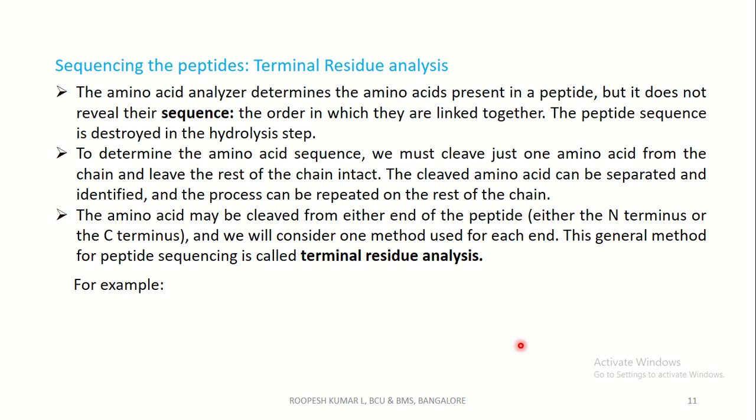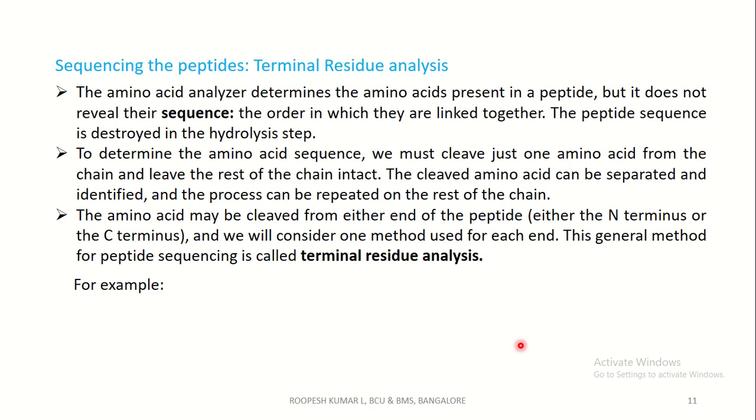That is, the analyzer can determine the amino acids in a peptide. That is, it can say how many amino acids are there and what the amino acids are, but it does not reveal the sequence in which the amino acids are linked together. That is, which amino acid is at the fifth position, and which is at the first position. The analyzer can't say which amino acid is at which position. So the peptide sequence is destroyed in the hydrolysis step.